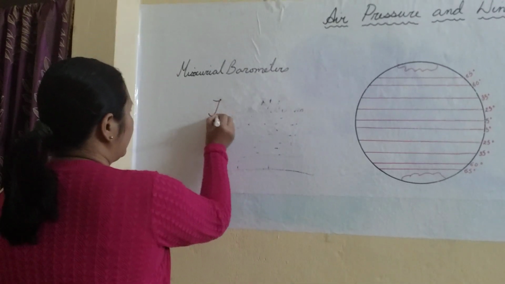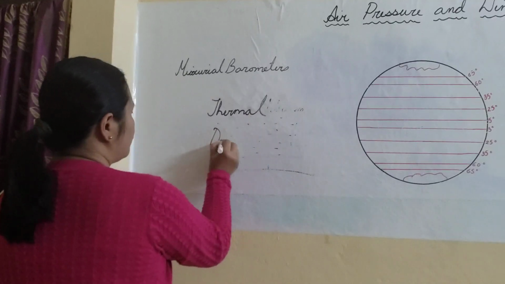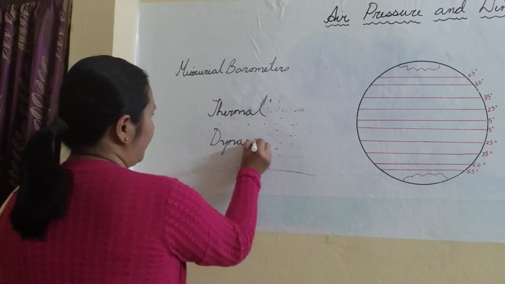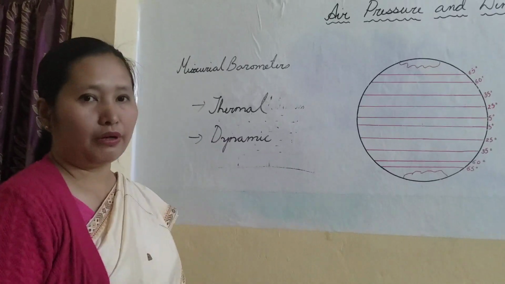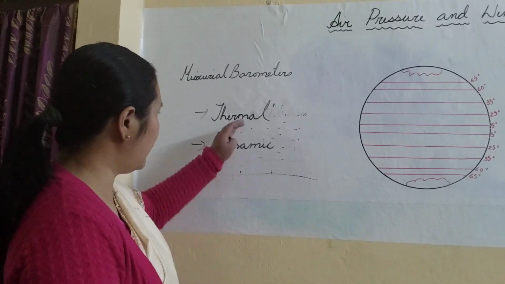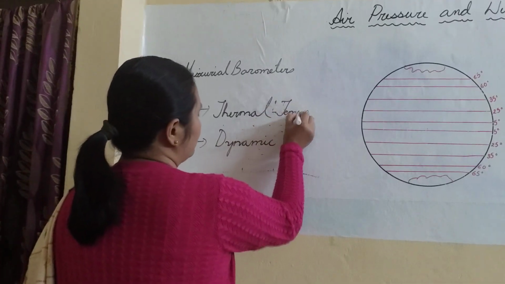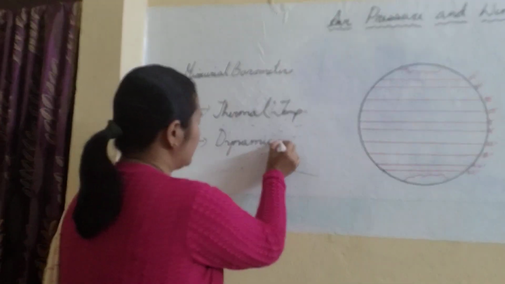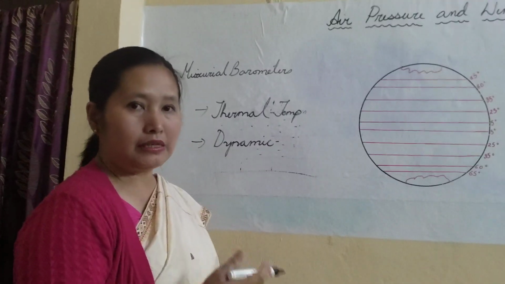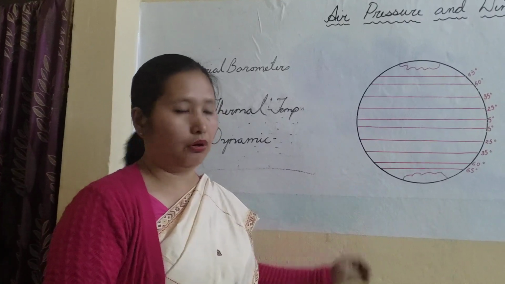These are the two major factors which affect the air pressure of a particular region. What is thermal? We have come across temperature already. Whenever you hear the word thermal, it means temperature. Dynamic can mean many other things; here we are considering the rotation of the earth, which is most important.